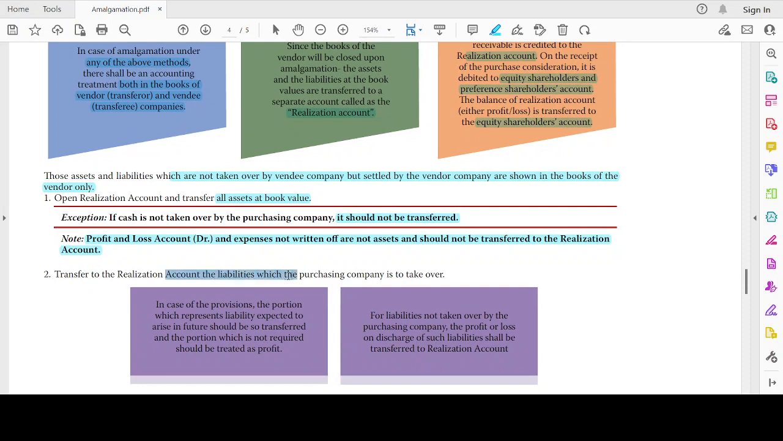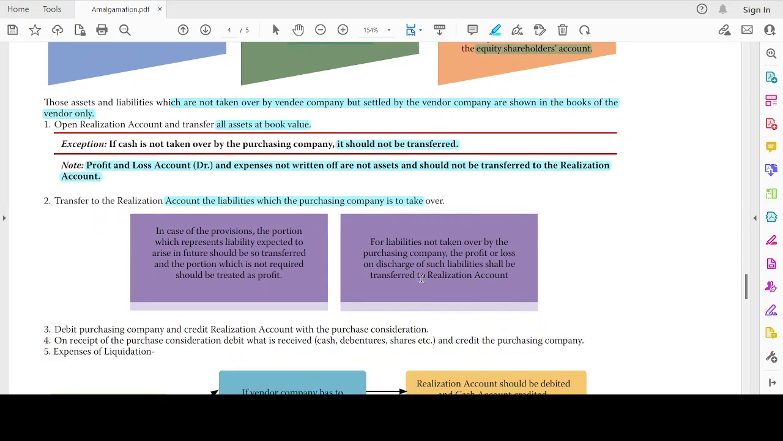Transfer the liabilities which the purchasing company is to take over. In the case of a merger, all liabilities will be taken over, so all liabilities will be transferred. In the case of purchase, some liabilities will be taken over, and that alone will be transferred. In the case of provisions, the portion which represents a liability expected to arise in the future should be transferred. The portion which is not required should be treated as profit. For liabilities not taken over by the purchasing company, the profit or loss on discharge of liability should be transferred to the realization account. Debit the purchasing company and credit the realization account with the purchase consideration.